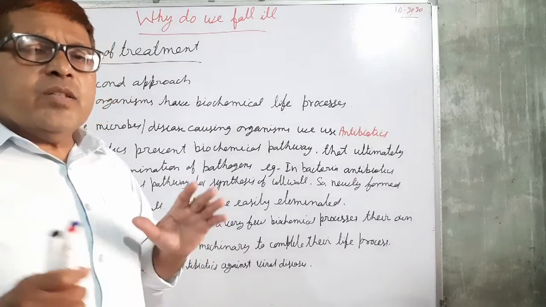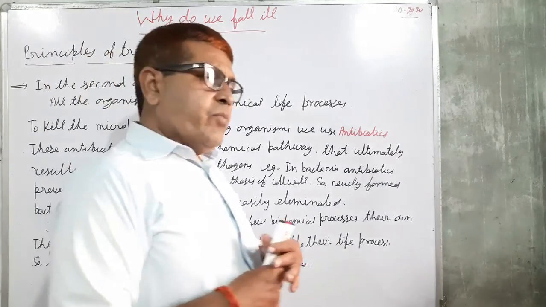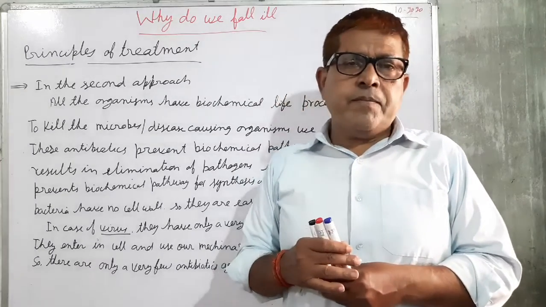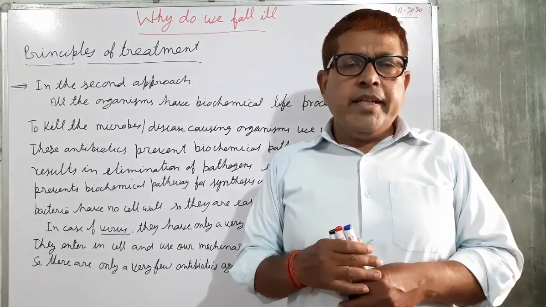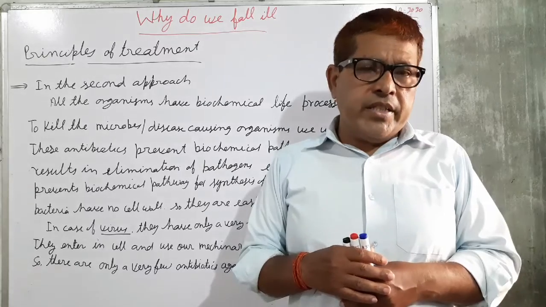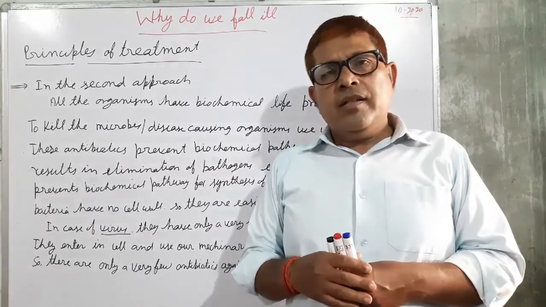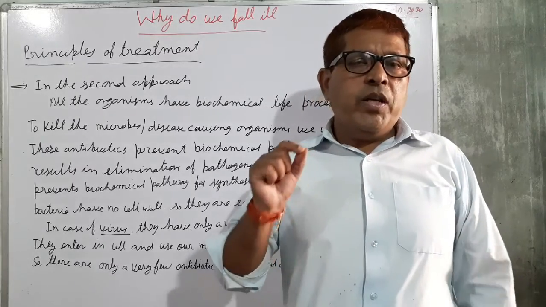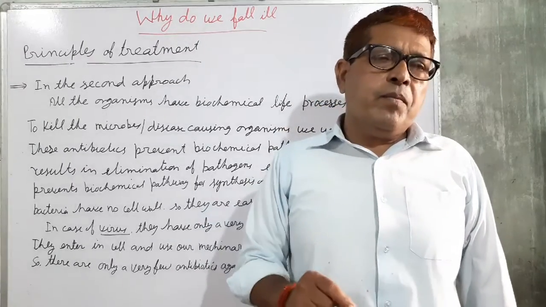But in case of the virus, there are only a very few biochemical processes. That is why, in comparison to bacterial disease, viral disease have only a very few antibiotics.